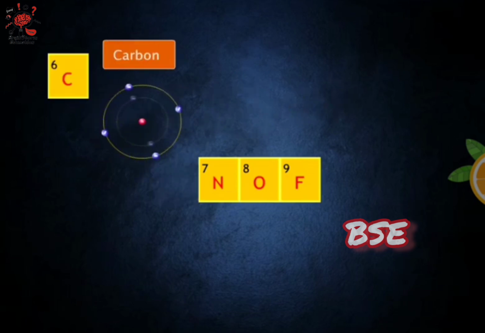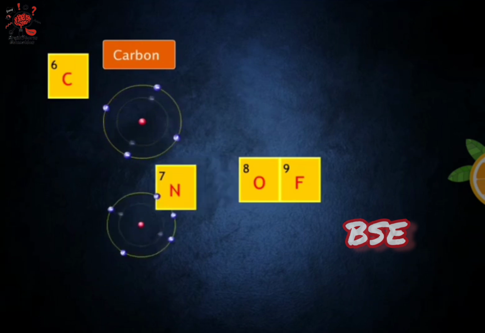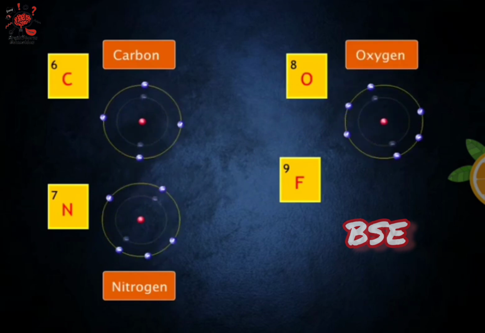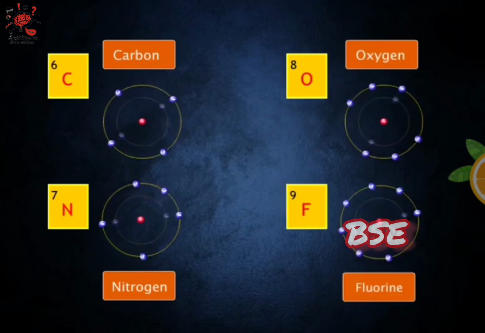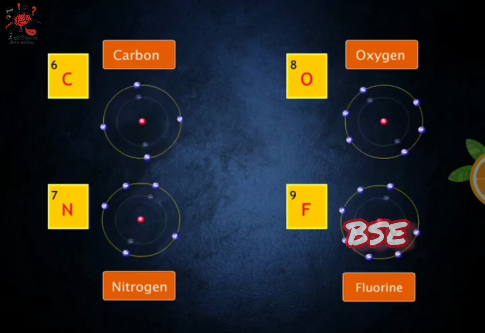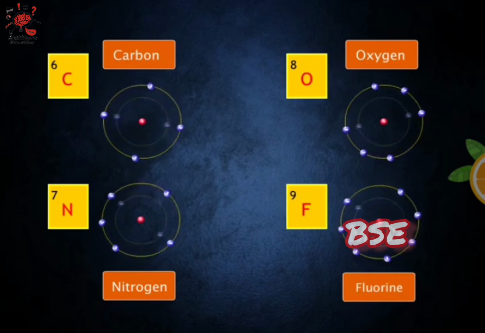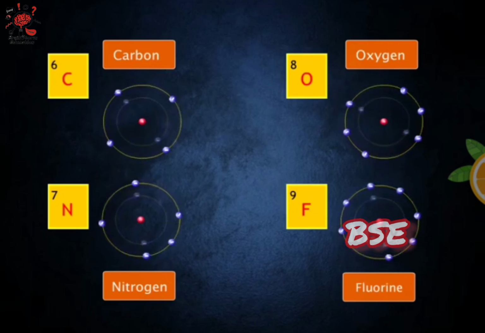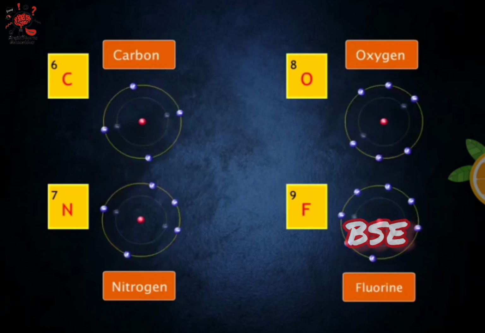An atom of carbon has 4 valence electrons. Nitrogen has 5. There are 6 valence electrons in an atom of oxygen, and 7 valence electrons are present in an atom of fluorine. To achieve an octet, nonmetals need to share electrons or gain electrons.